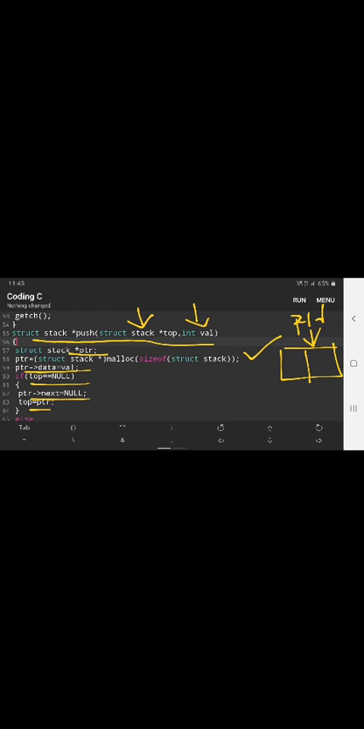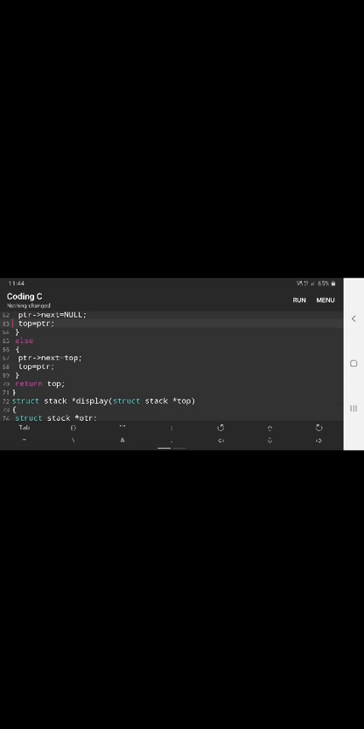Top is ptr. What is that meaning? We created a new node and the value we assigned is 10. If top is null, it means there is no element in the stack. So ptr is top, so top is equal to ptr is assigned, and its next part is null, by using a linked list. Else part means ptr of next is equal to top, top is equal to ptr, and return top.